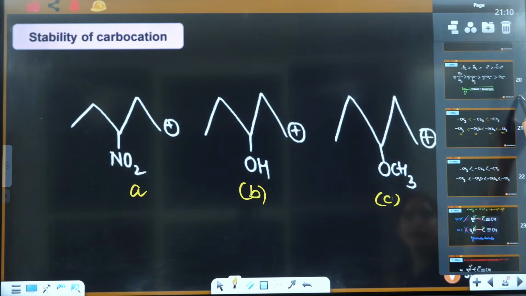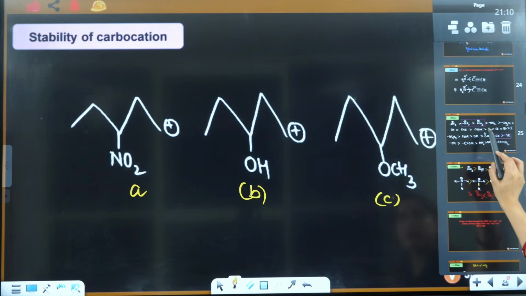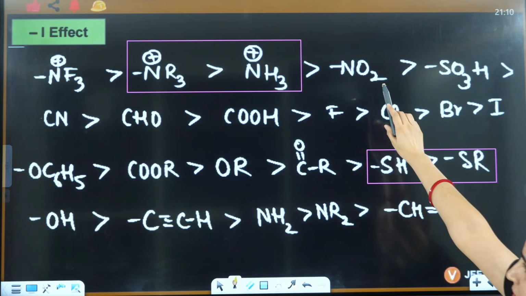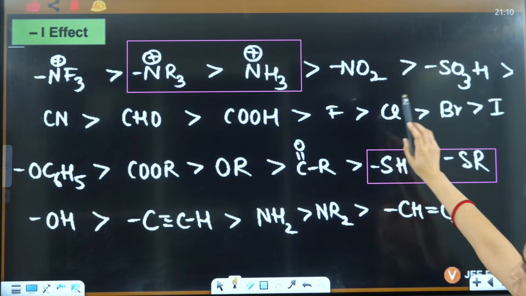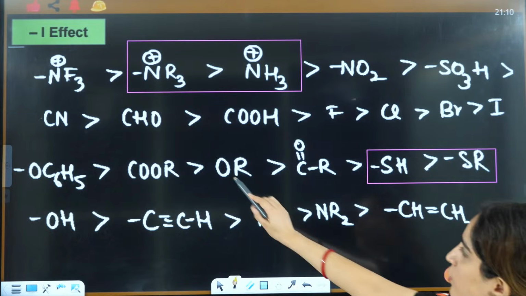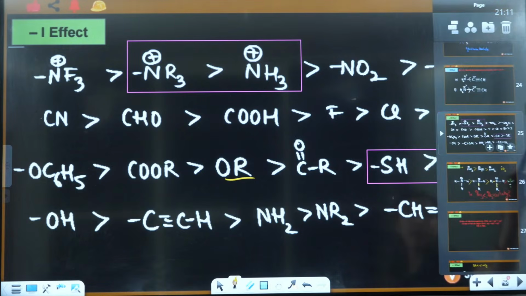Minus I order of NO2, OH and OCH3. NO2 is maximum, then you have OH here, then OCH3 will be somewhere here, in the middle it should be OR. So NO2, OR and OH you have the order.